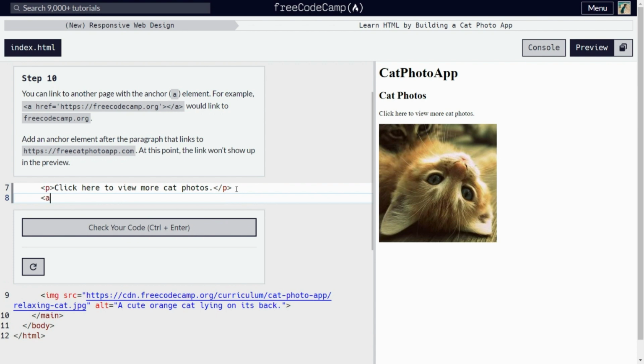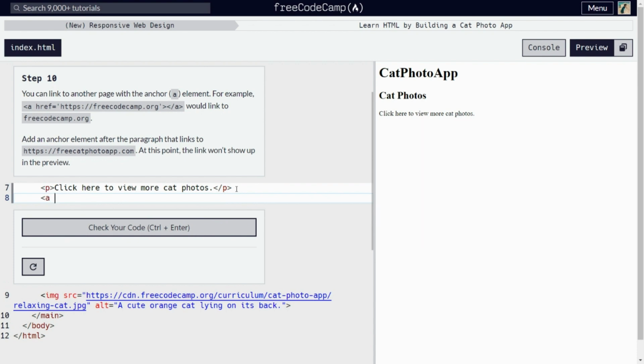After the paragraph, let's add an a element with href, the link to https://freecatphotoapp.com.